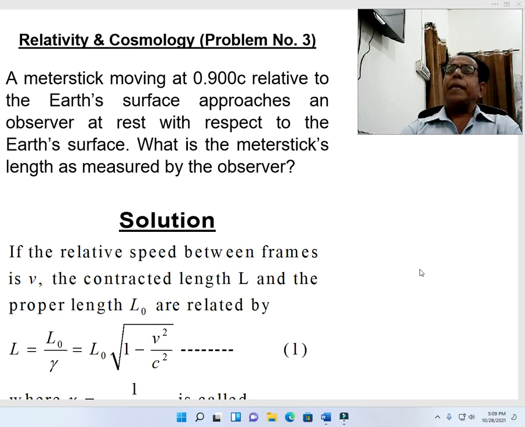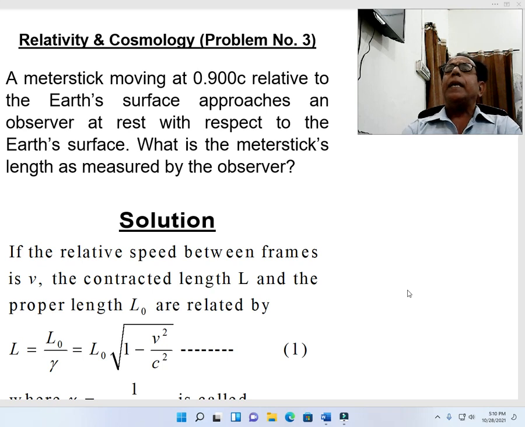Statement: a meter stick moving at 0.900 c. C stands for speed of light, 2.99 into 10 raised to the power 8 meter per second. A meter stick definitely means a stick of length 1 meter.